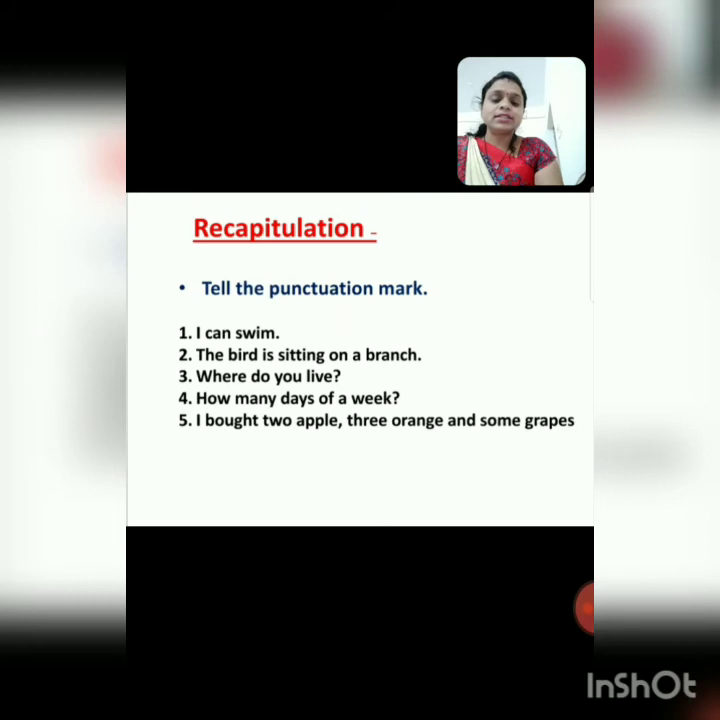Next, fourth. How many days are in a week? Which sentence is this? This is a questioning sentence. How many? How many days are in a week? We have to put a question mark.